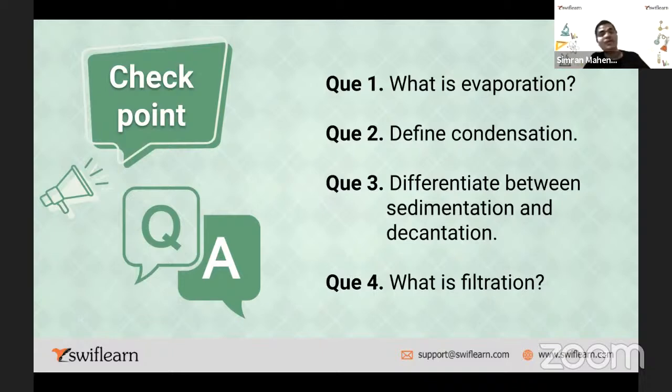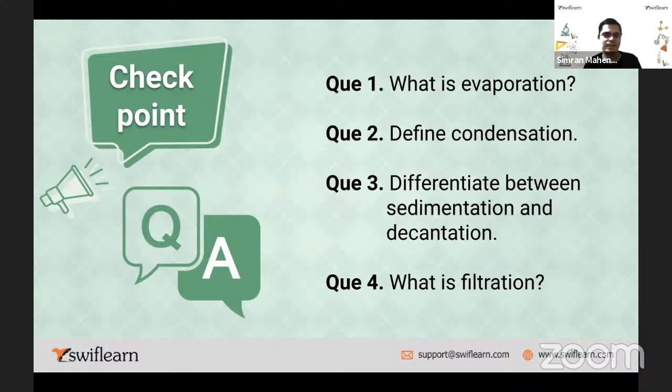Condensation, temperature is decreased. And evaporation, temperature is increased. Very good. Okay. Next question is differentiate between sedimentation and decantation. This we discussed in the beginning of our today's session. Sedimentation and decantation. Anybody?